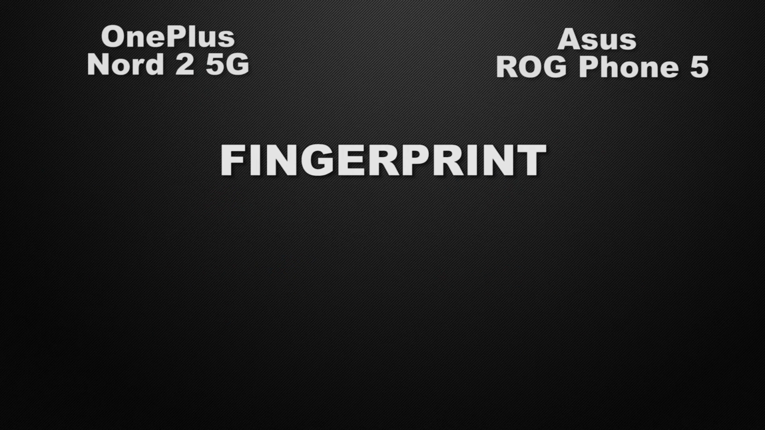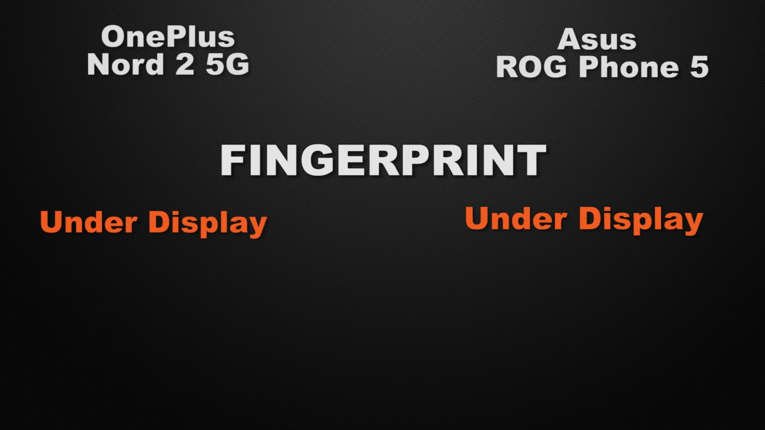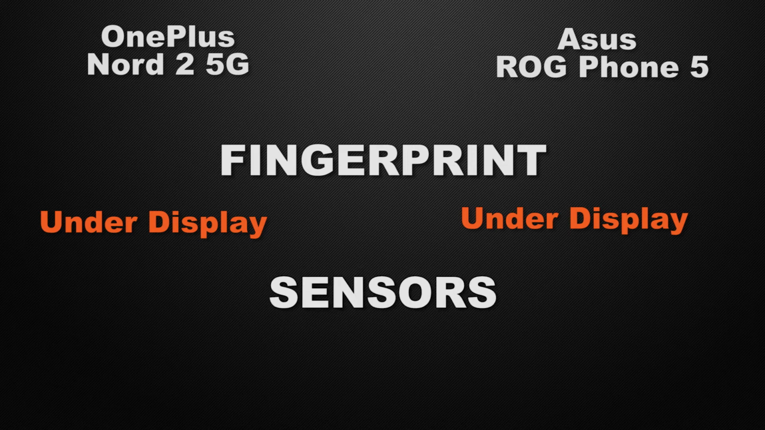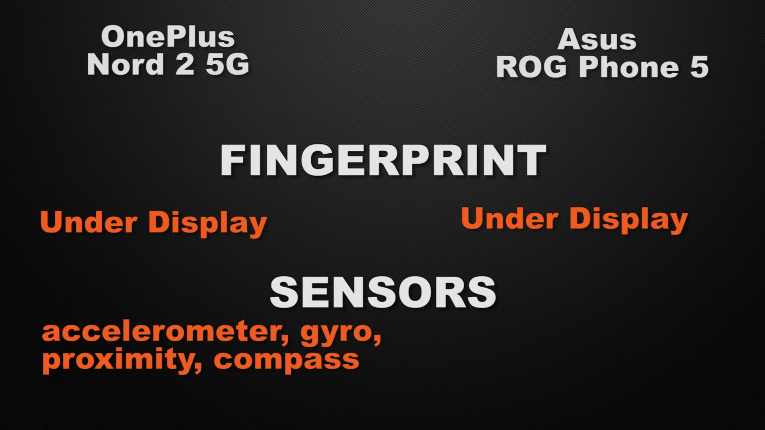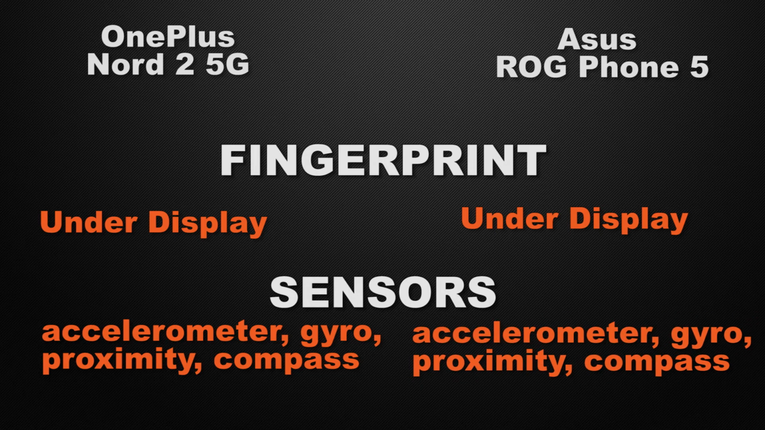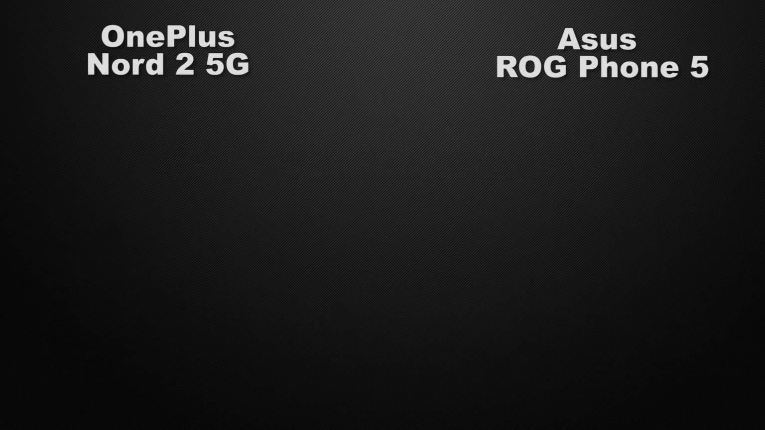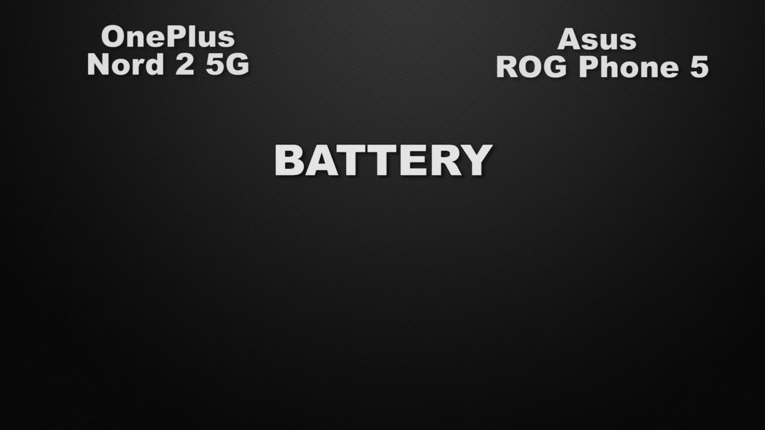Moving to some of the most important features of the devices, let's start with the fingerprint scanner of the devices. Nord 2 has an under-display fingerprint scanner. On the other side, ROG Phone has an under-display fingerprint scanner. So it's a tie. And about the sensors in the devices, Nord 2 has accelerometer, gyroscope, proximity and compass, whereas ROG Phone has accelerometer, gyroscope, proximity and compass. So it's a tie.